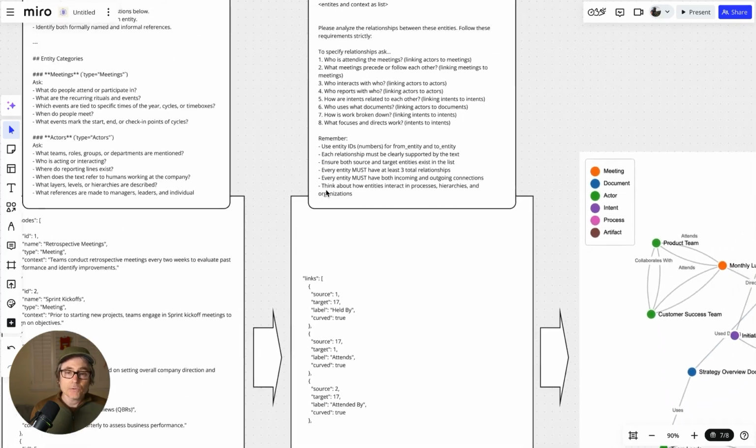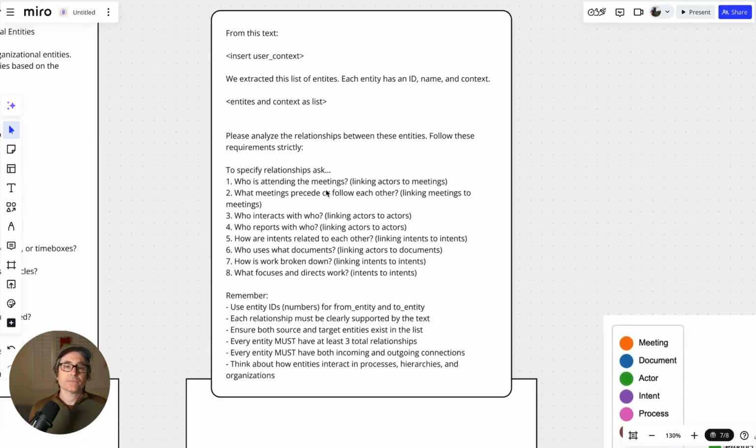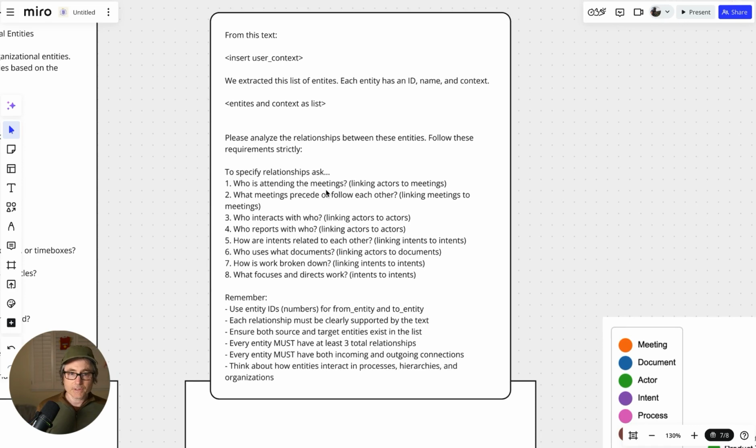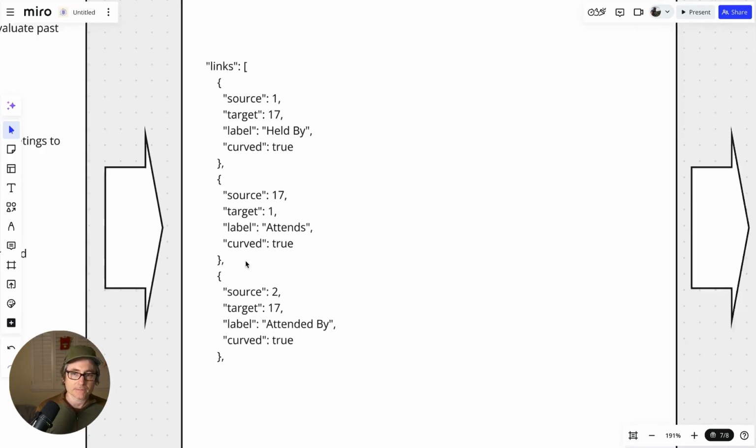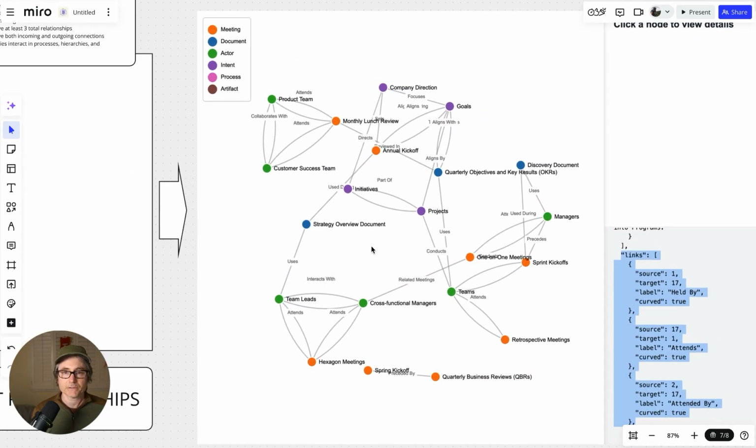And then as a final pass, I check for relationships. So from this text, we extracted this list of entities, and now we analyze the relationships between these entities and follow these particular requirements. That gives you the links, and that's what gives us this particular diagram.